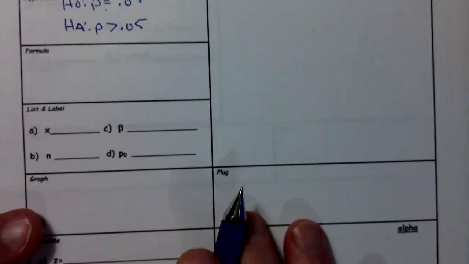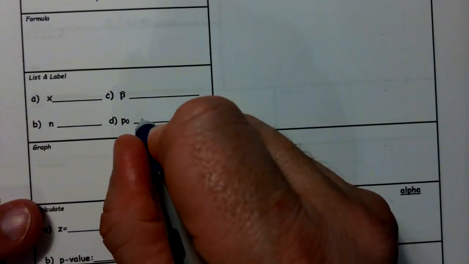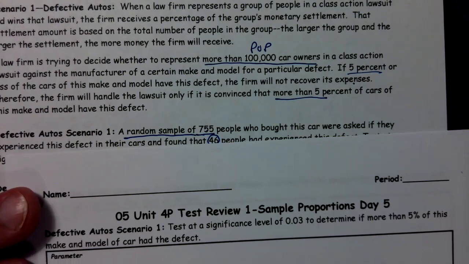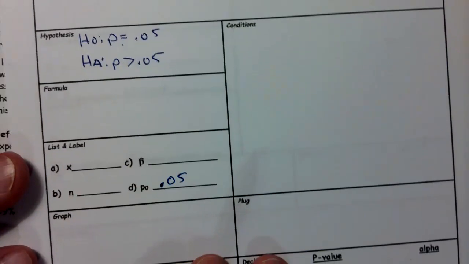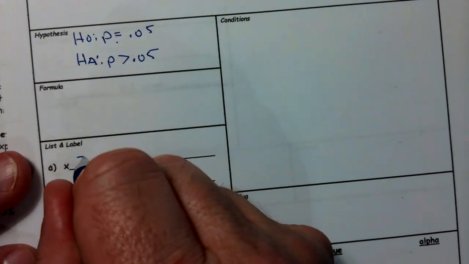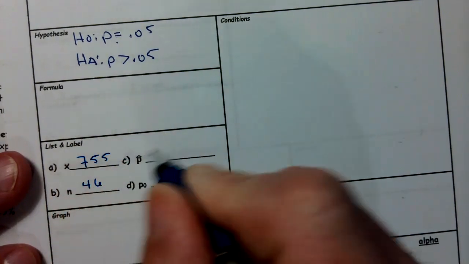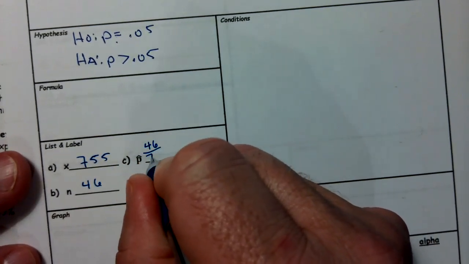So when I go to plug this in over here, I know that this is 0.05. That's my P. My sample size, when we were reading this, we said, oh, the sample size of 755, and we have an X of 46. So this is 755. This is 46, and P hat will just be 46 over that 755.